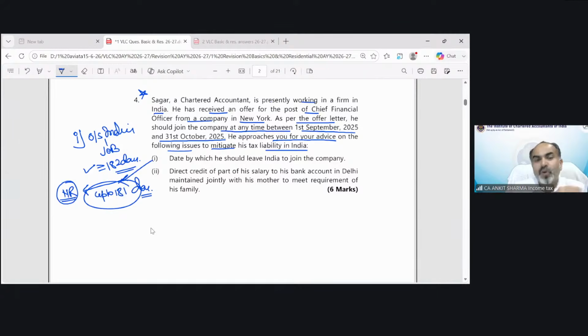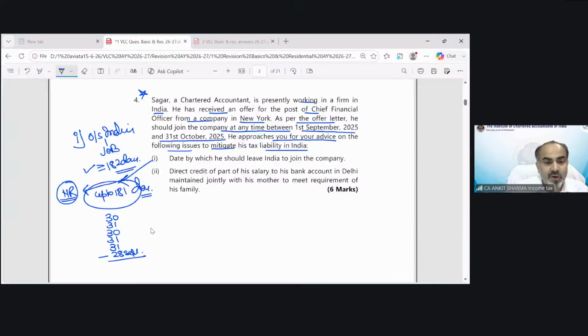Technically, this point number one is asking you that you need to advise Mr. Sagar the date up to which only 181 days is there. So he needs to leave on the day on which 181 days complete. How we will find it out? Very simple. April 30, May, June, July, August, and up to 28th September.